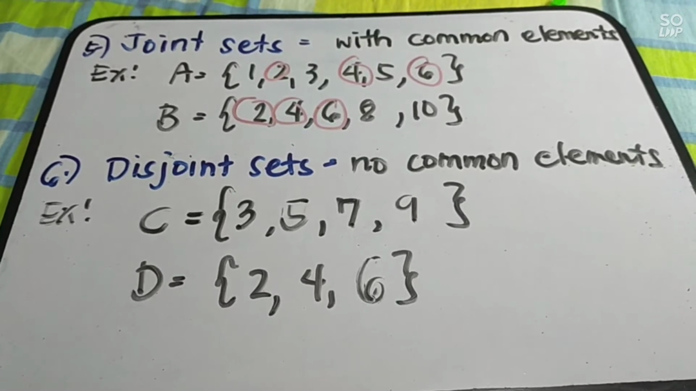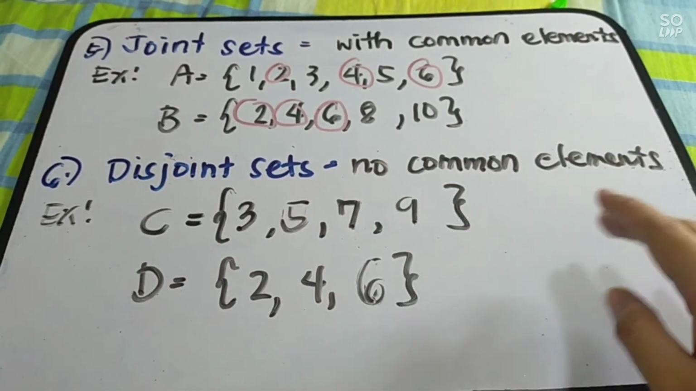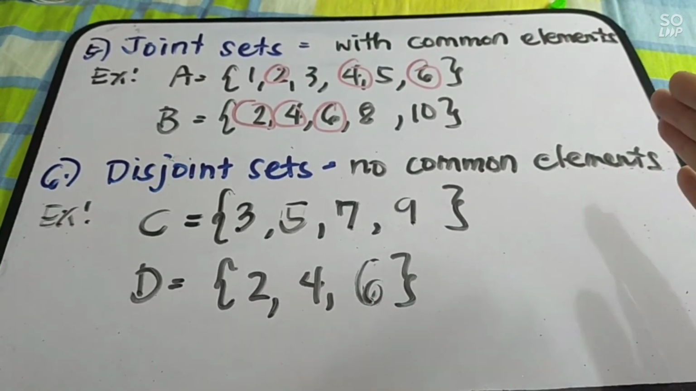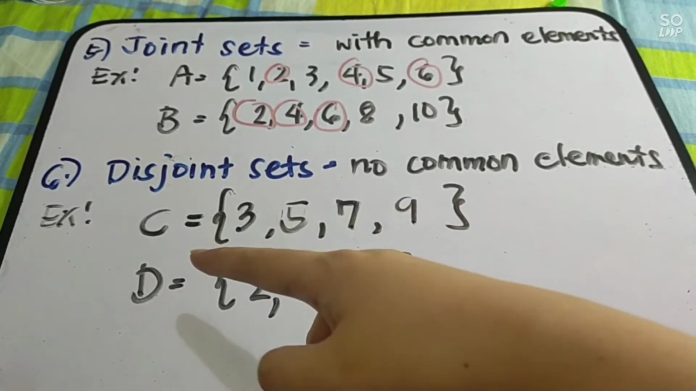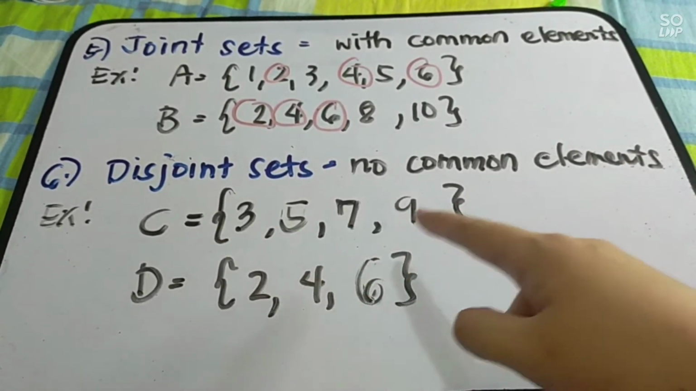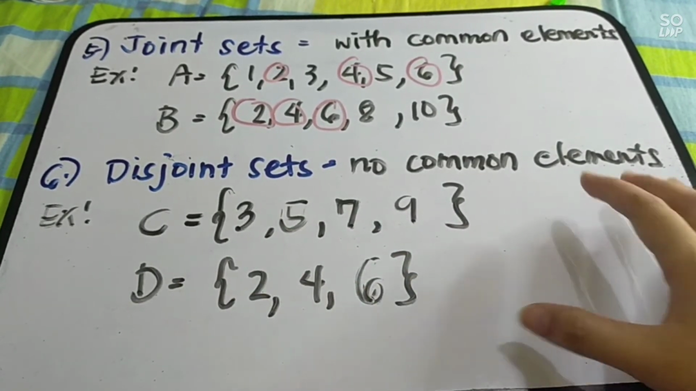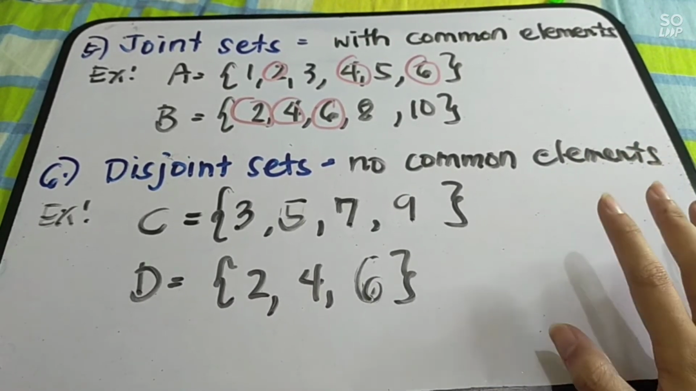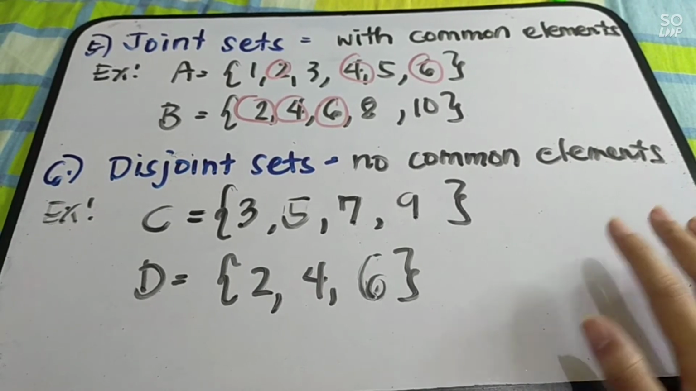Let us have number 6. Disjoint sets. When you say disjoint sets, no common elements. So, meaning, wala siyang kaparehas between the given two sets. For example, this one. Si set C, meron tayong 3, 5, 7, and 9. While set D, we have 2, 4, and 6. So, as you can see, we have no common elements. Therefore, this is what you call disjoint sets. Alright? So, that is joint sets and disjoint sets.